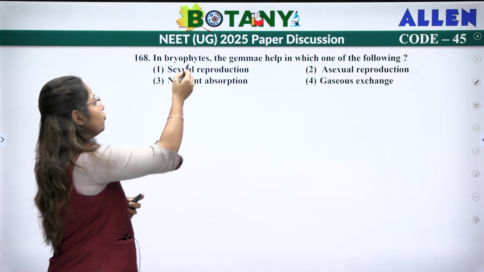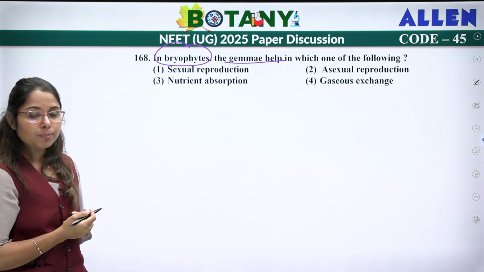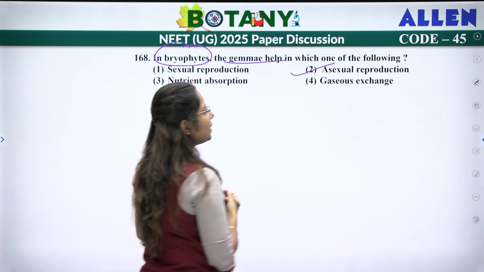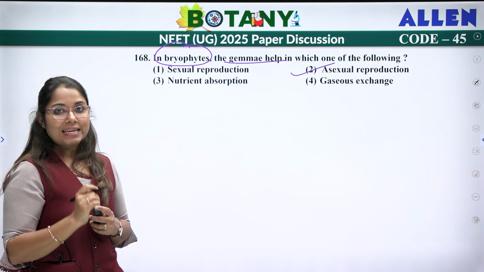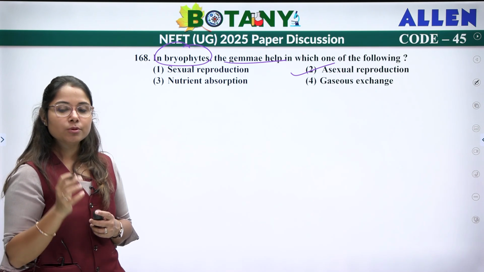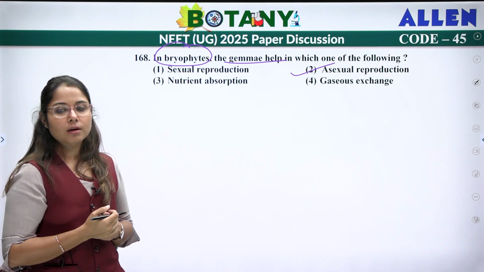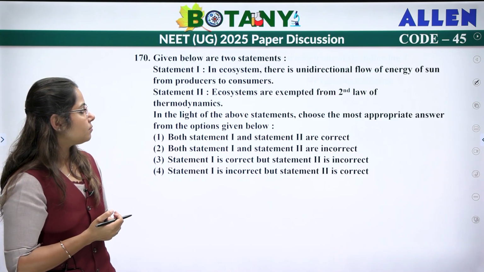Now, in bryophytes, the gemmae which are present in the gemma cup, these are responsible for which of the following? They are responsible for asexual reproduction. Gemma cups contain multicellular green small buds which are responsible for asexual reproduction. We can see that in the case of Marchantia.